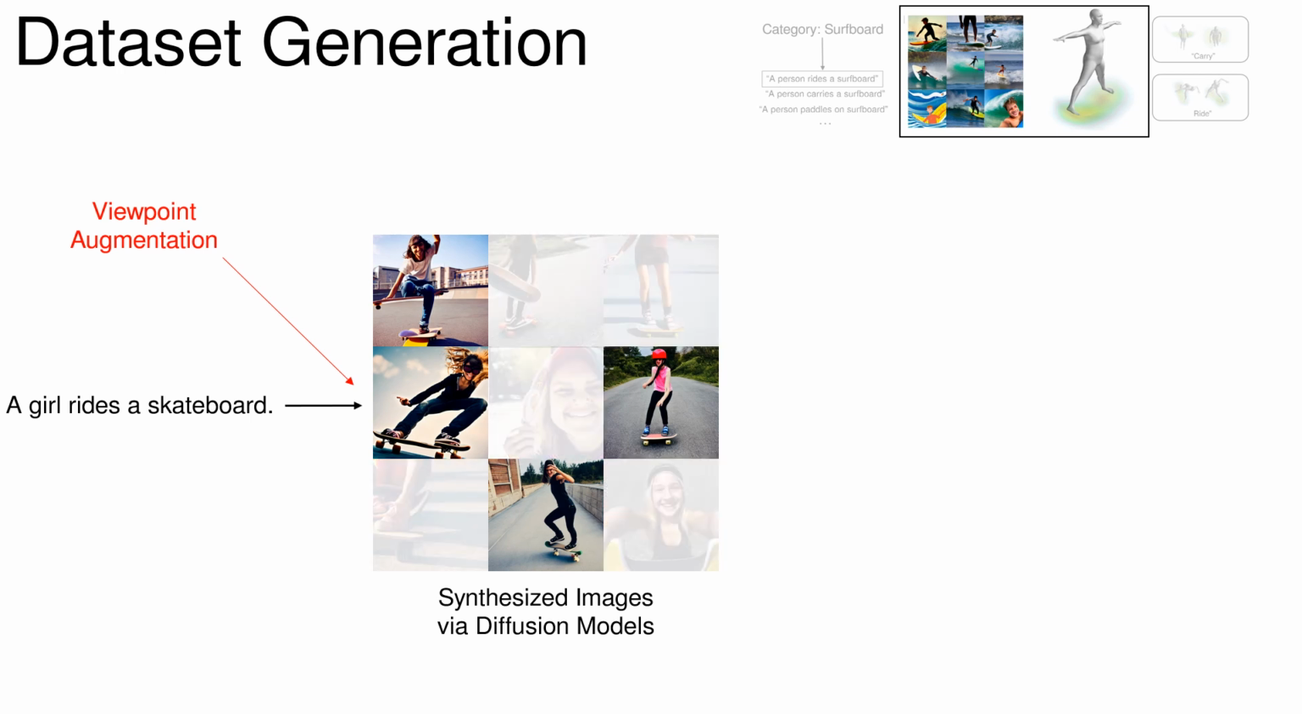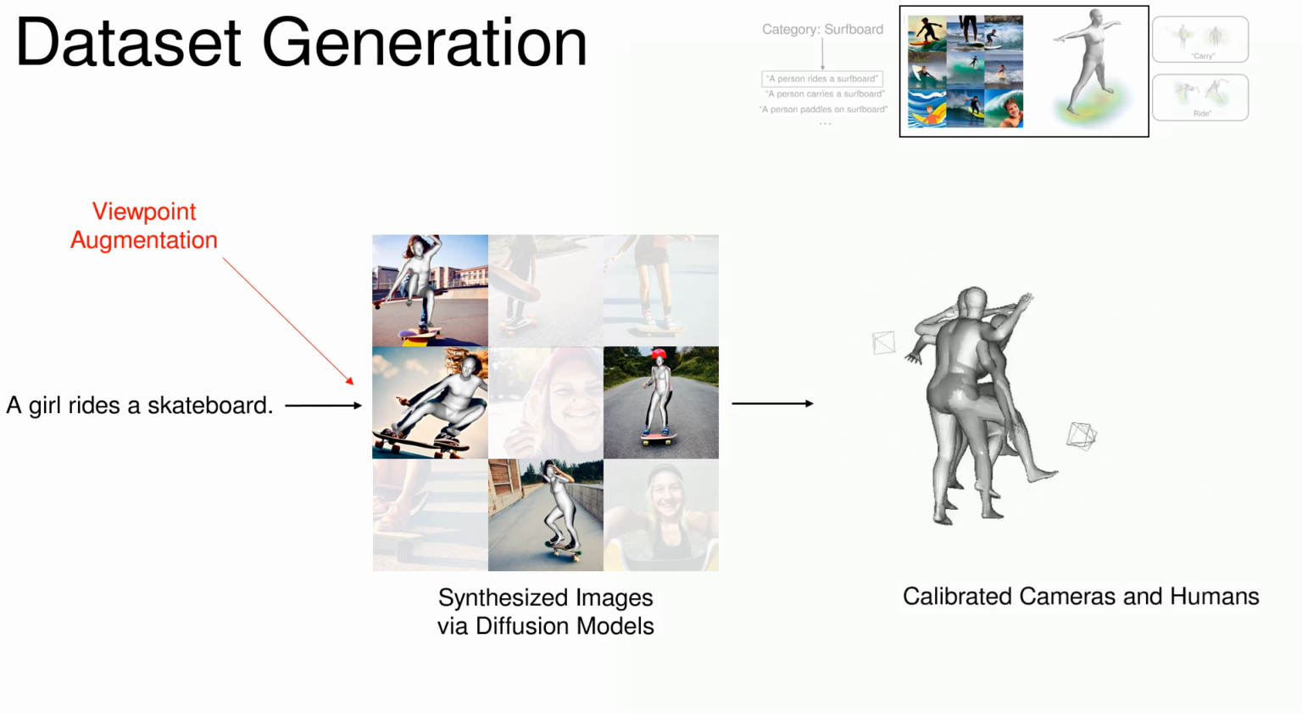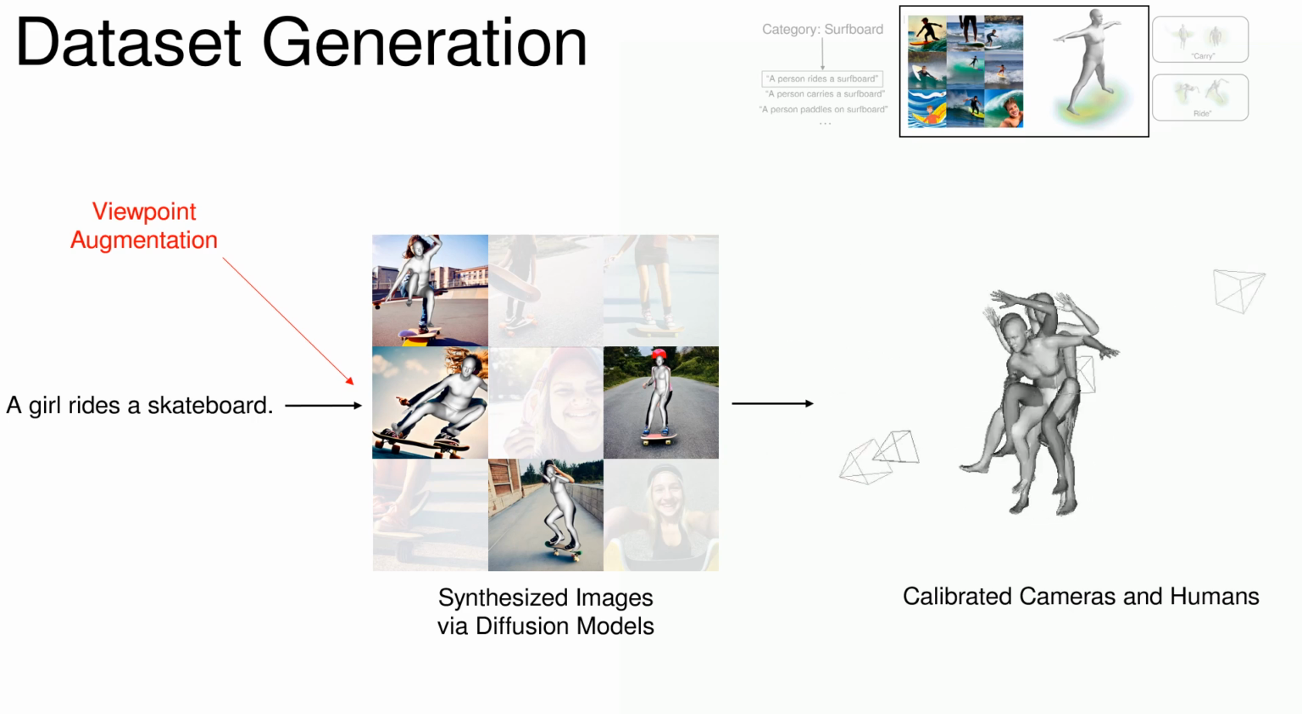We then apply keypoint-based filtering to remove images that are unsuitable for HOI learning, such as images with erroneous humans. Consequently, we predict 3D humans from the images. Using the 3D humans, we calibrate the camera for the generated image, by using humans as anchor.